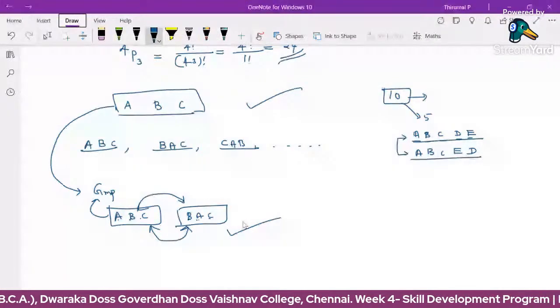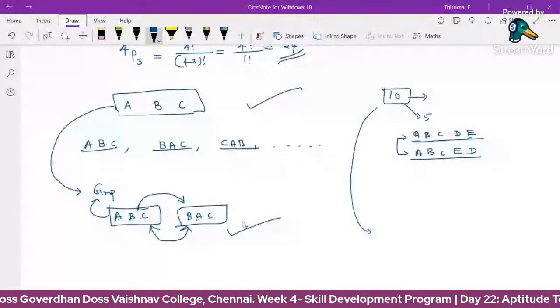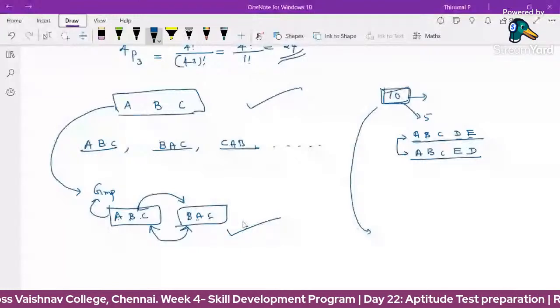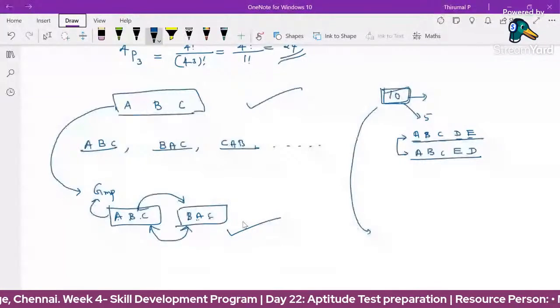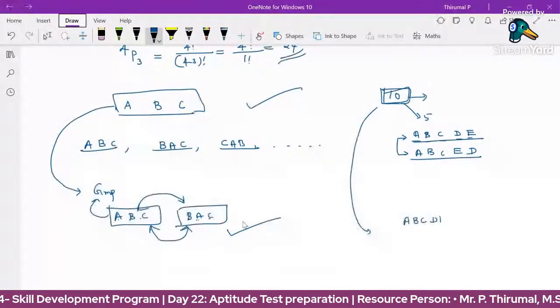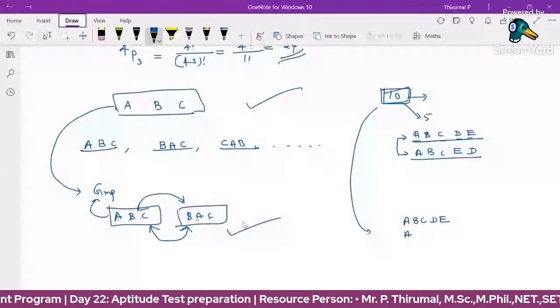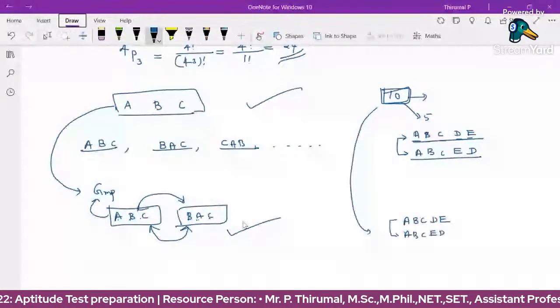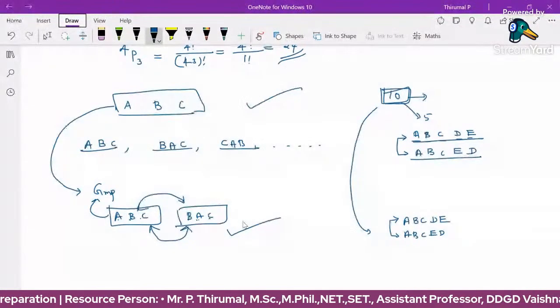But in combination, suppose there is a 5-member group we are forming using the 10 members. We are finding a 5-member group. So A, B, C, D, E is one group, and A, B, C, E, D is the same group. Both are denoted by the same group.